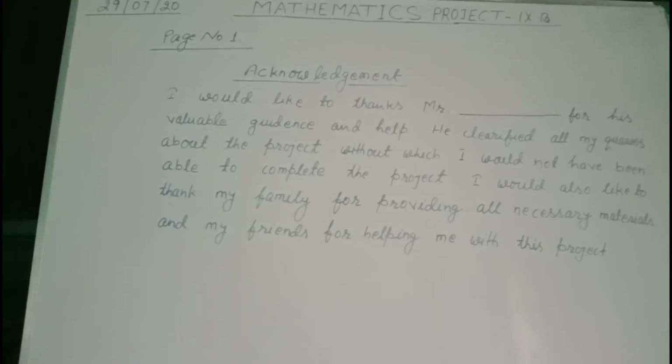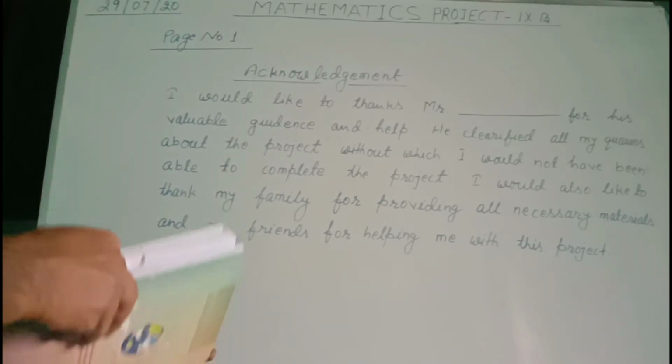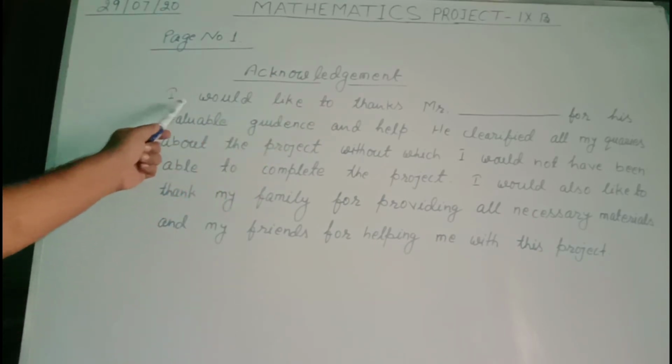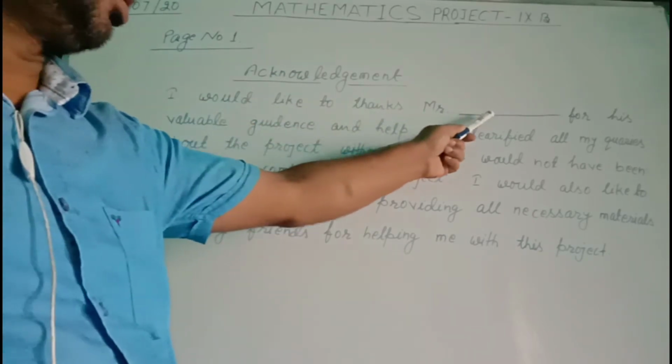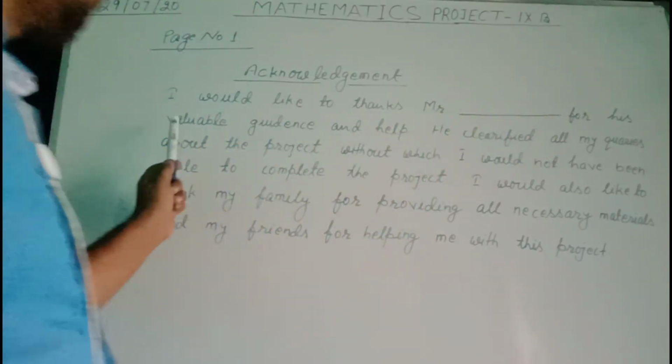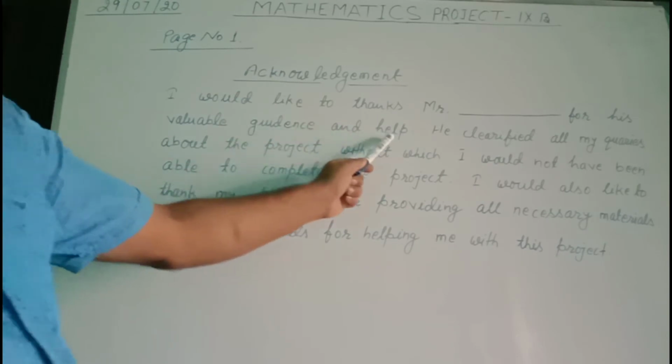After the cover page, on page number 1, you write the acknowledgement. In the acknowledgement, you mention these sentences. I would like to thank Mr., here you write the name of your subject teacher, for his valuable guidance and help.